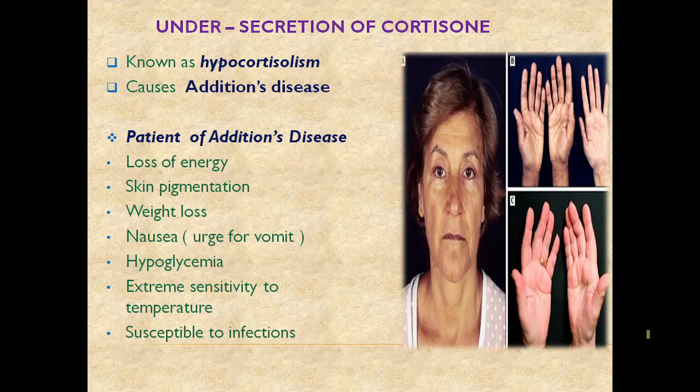The patient of Addison's disease will have loss of energy, skin pigmentation, weight loss, nausea, that is the urge to vomit, then hypoglycemia. Hypo means less, and glycemia means blood sugar, so low blood sugar. Then comes extreme sensitivity to temperature and susceptibility to infections. On the right hand side you can see some related pictures, you can check them out.